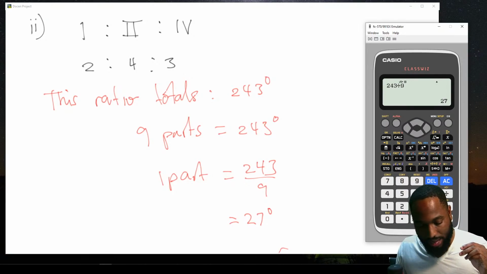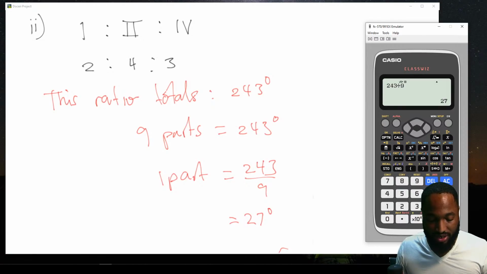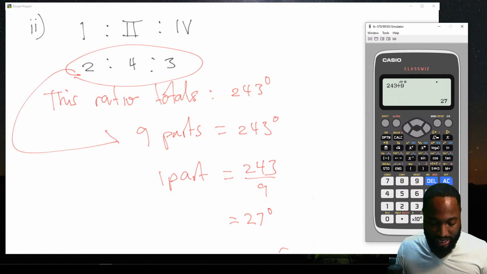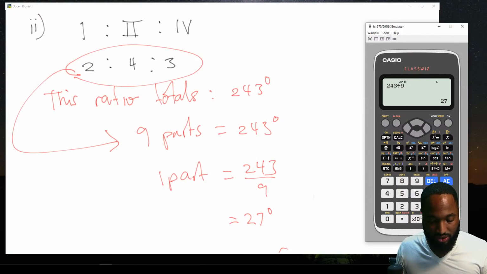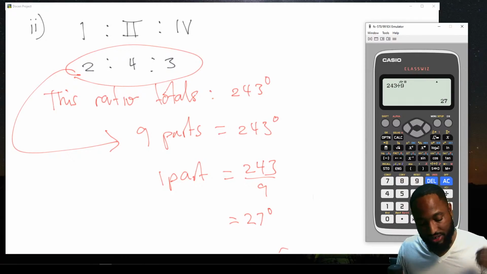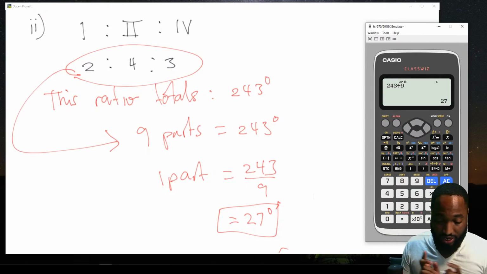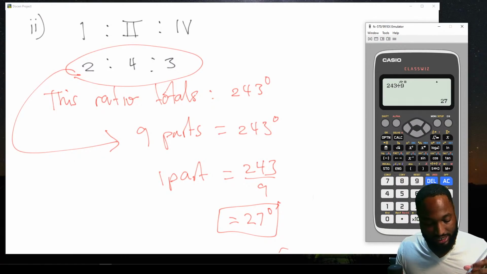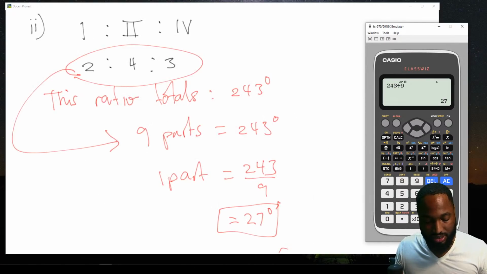In other words, one of these parts here represents 27 degrees. I just figured out all the degrees of the individual parts. You all understand? Because this is the ratio. I add it up to get a total of 9 parts, represented by 2, 4, 3. So I know that's the remaining 243 degrees. 9 parts equal 243, so one part is 27 degrees. Not one student, one part. So therefore, the number of degrees represented by grade 1 is 2 times 27.